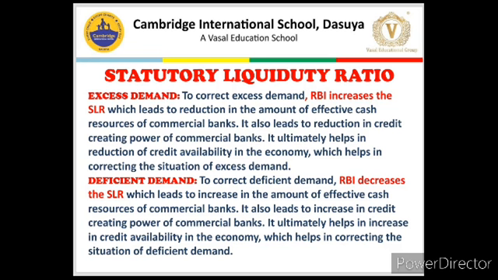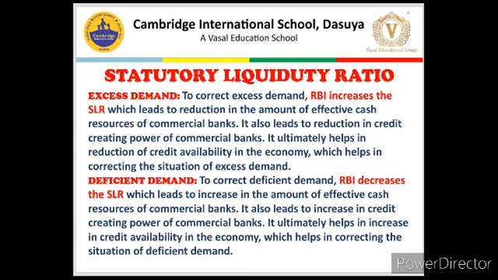Now, how can we use SLR to improve the situation of excess demand or deficient demand in an economy? The basic logic is exactly the same which we earlier used in CRR. So, if there is a situation of excess demand in an economy, then SLR is increased by RBI, which leads to a reduction in effective cash resources, which leads to a reduction in credit creating power, and which leads to a reduction in credit availability in the economy, which helps in improving the situation of excess demand.